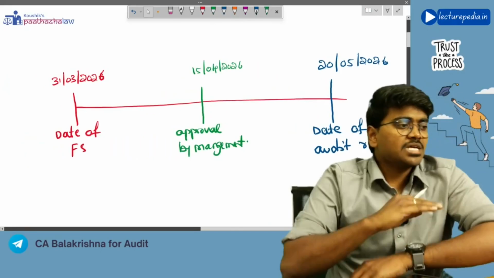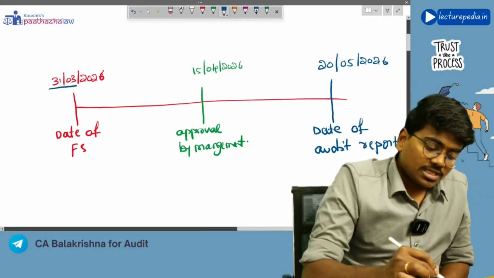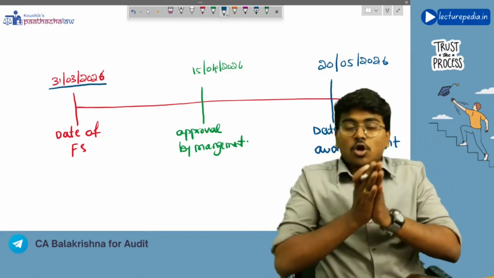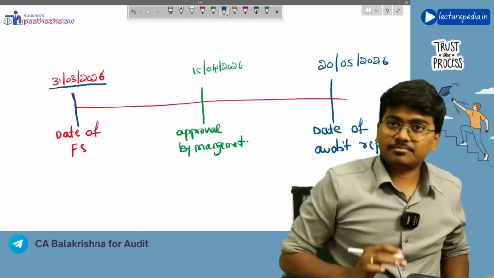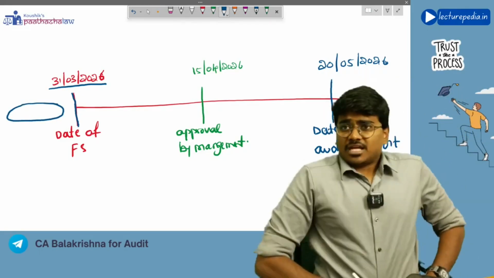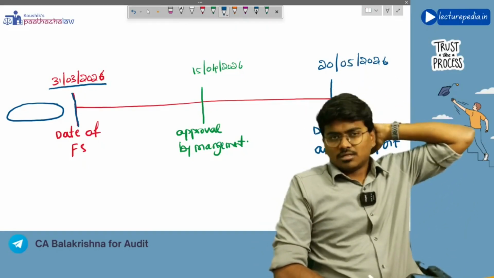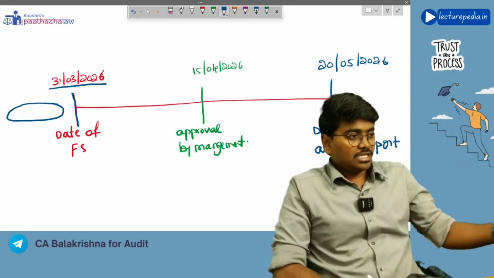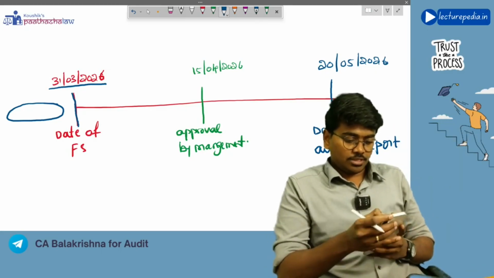Now here management has prepared financial statements as on 31st March 2026. That means they have considered all the events, all the transactions that have occurred till this date, right? All these events have been considered by them in preparing the financial statements. Now as per your accounting standards, is it AS 18 which deals with subsequent events? I guess it is AS 18 only. Okay, let me just check.